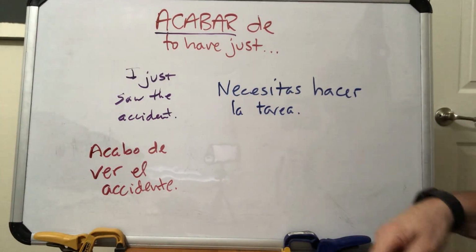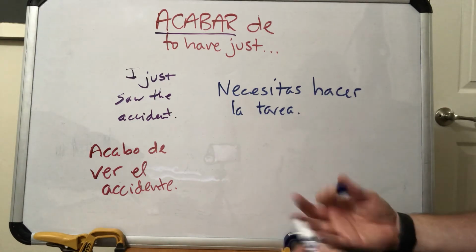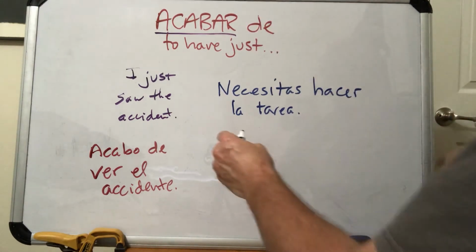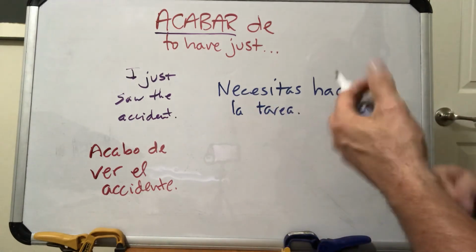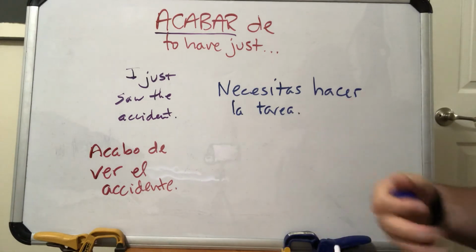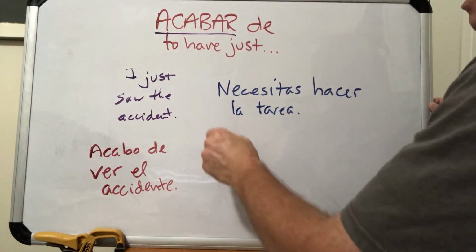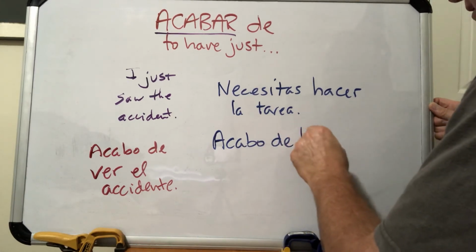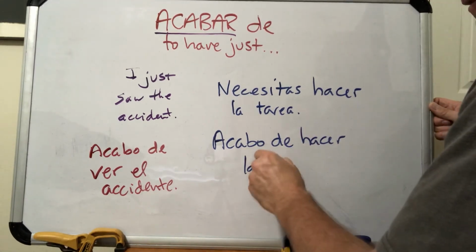Okay? And then you can respond, if you've already done it, of course, you can say like, oh, I just did it. So notice in English you say I just did, so we use the hacer in the past tense, but in Spanish we don't have to. So you say acabo de hacer la tarea.